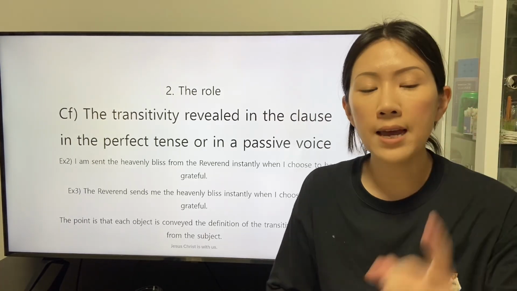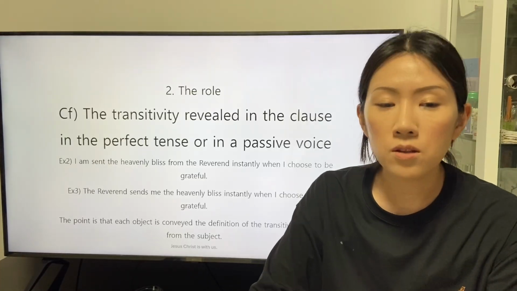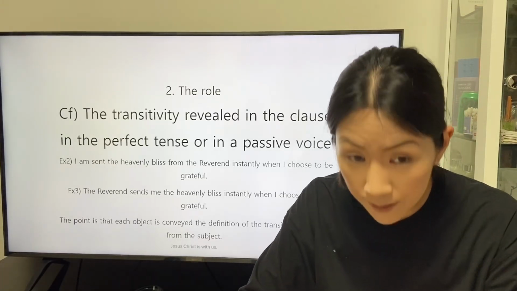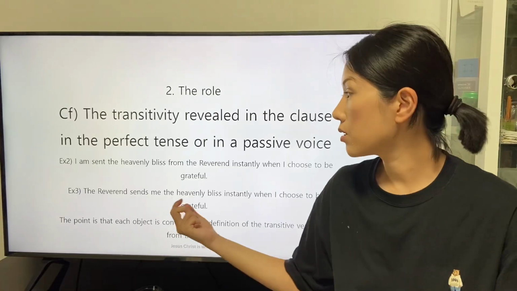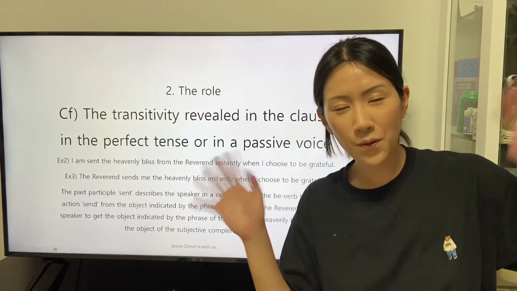The point is that each object is conveyed the definition of the transitive verb sent from the subject the way around. Thank you for watching.